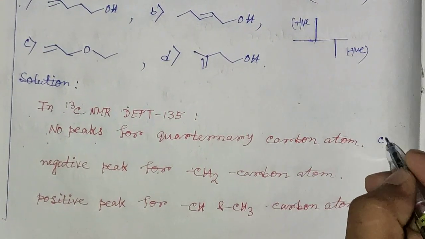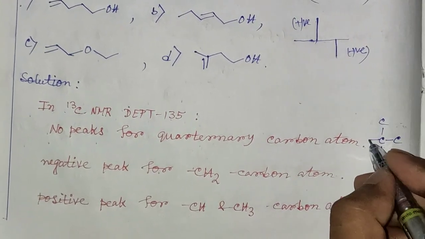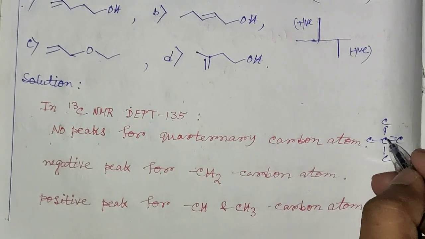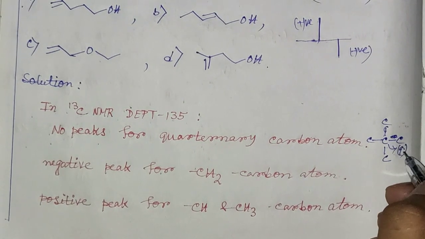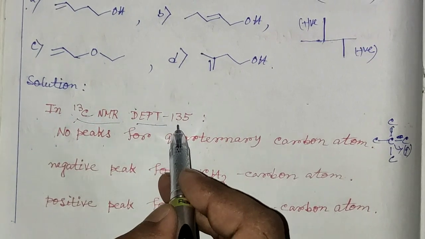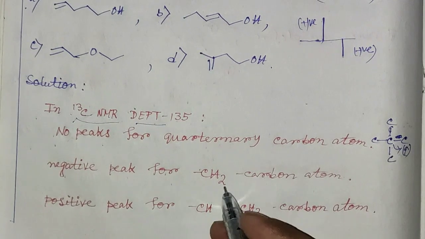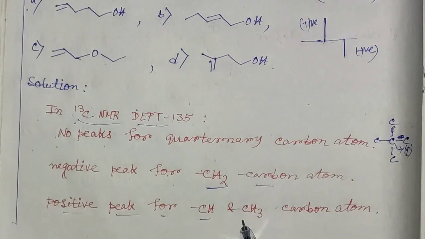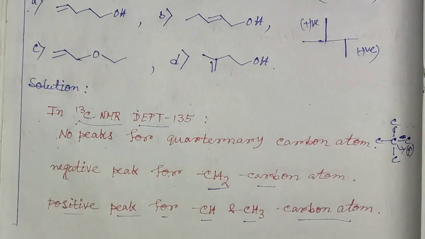That means if a carbon atom is attached to 4 carbon atoms or to a carbonyl group, that carbon is quaternary, and there will be no peak in the 13C NMR DEPT 135. There is a negative peak for CH2 carbon atoms and a positive peak for CH and CH3 carbon atoms.